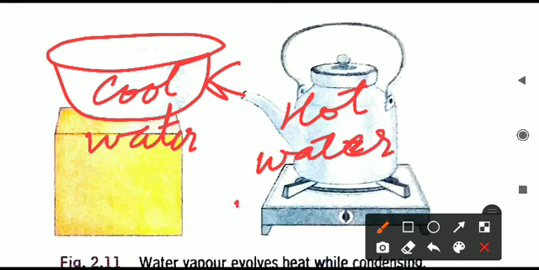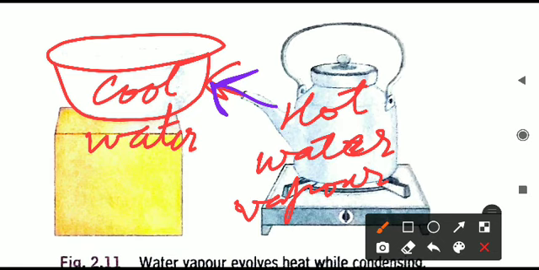So water vapor is coming out from the kettle and it is striking on the surface of the bowl. When this happens, what will happen? Water vapor will also become cool, and on cooling, what will happen? Water vapor will convert into water, and after some time you will observe that there are tiny droplets of water.